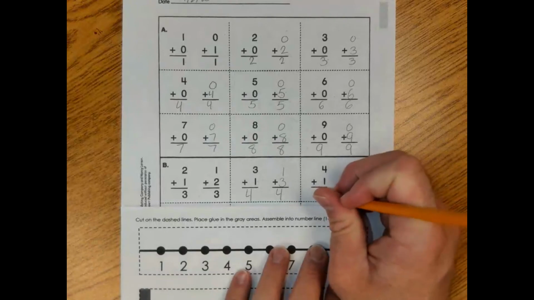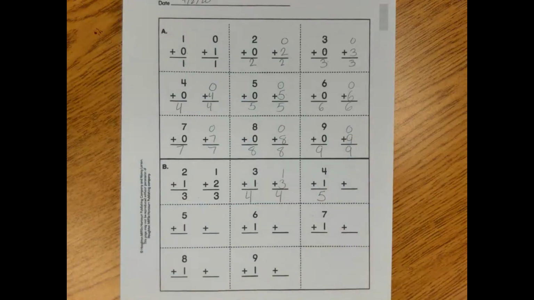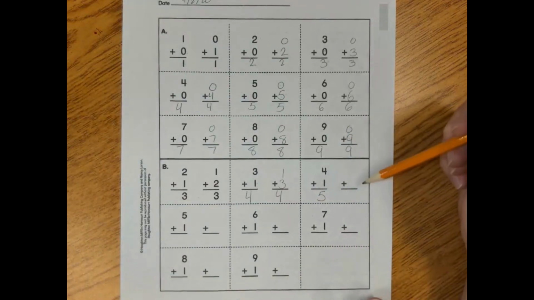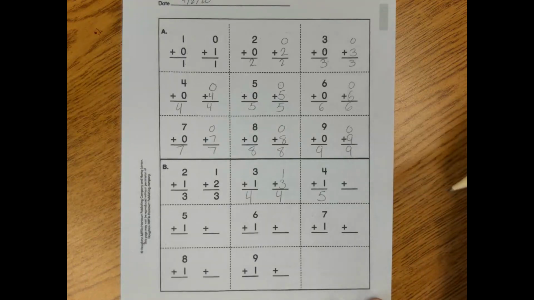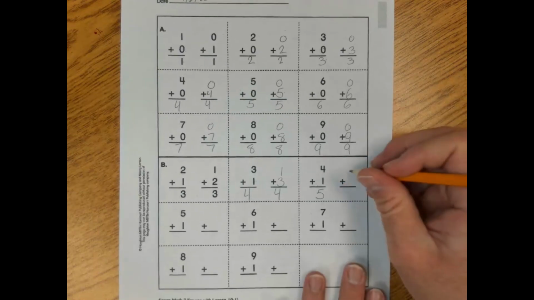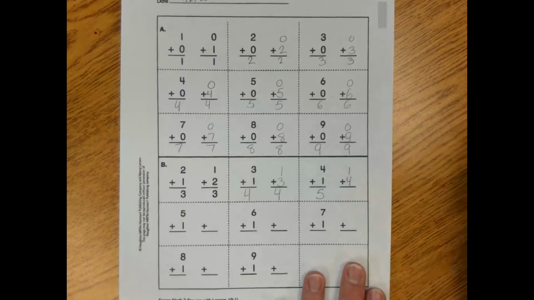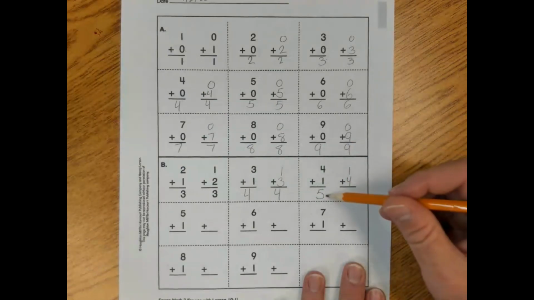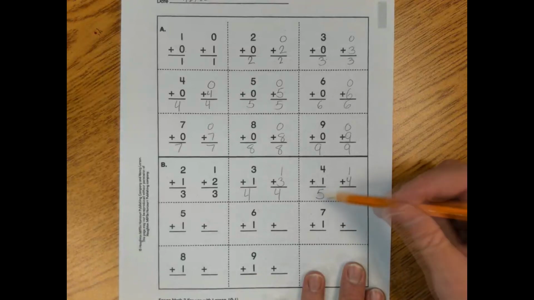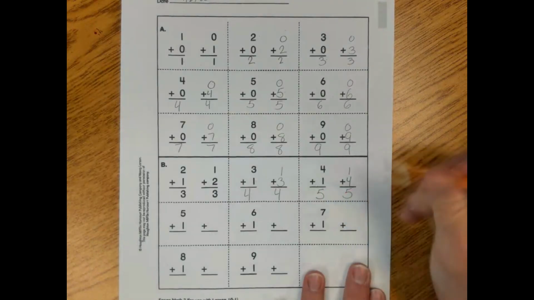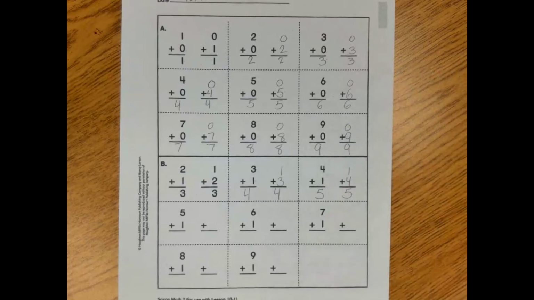Okay? Now, how am I going to write this question again so the answer is the same but the numbers are in a different order? Well, I'm going to take this 1, write it up here, and then take this 4 and write it down here. 1 plus 4 equals what, everybody? The answer is already on the paper. It is 5. Okay. Really, really good work. Let's go ahead and take a look at the next one.